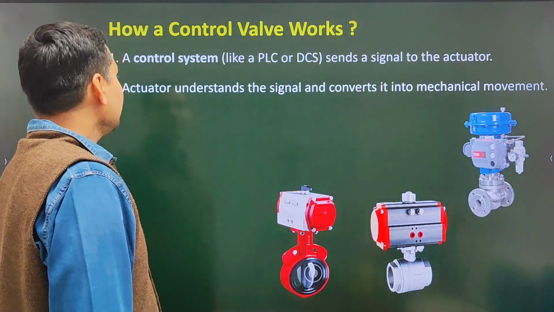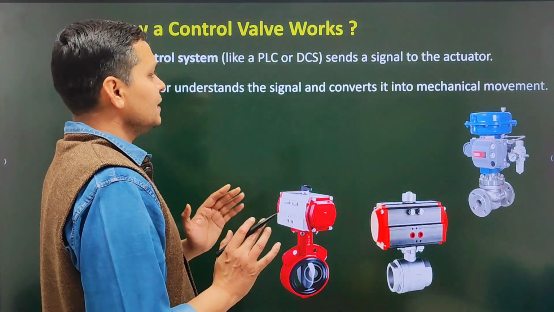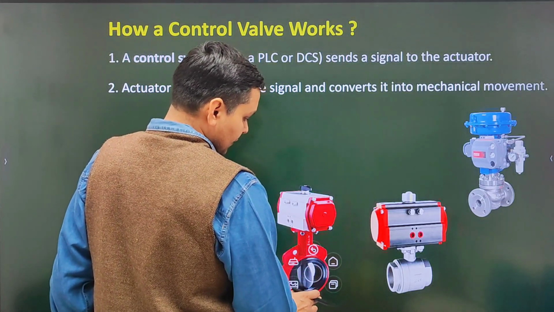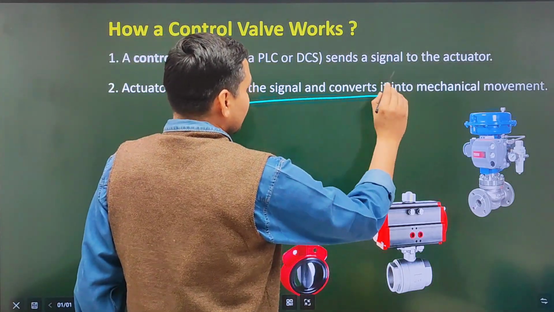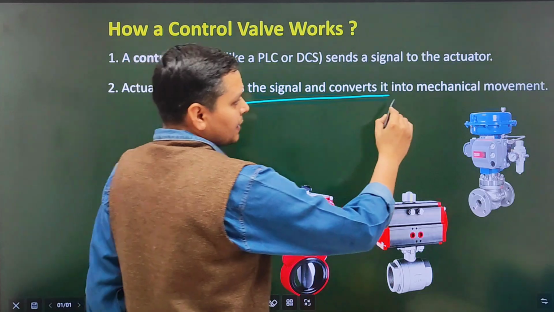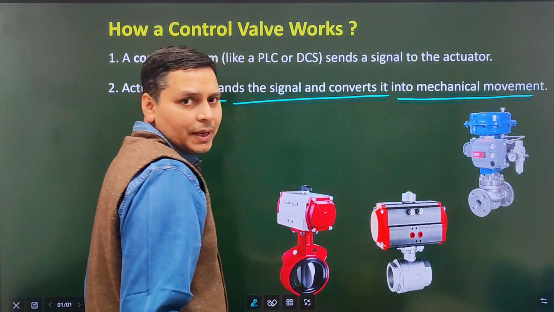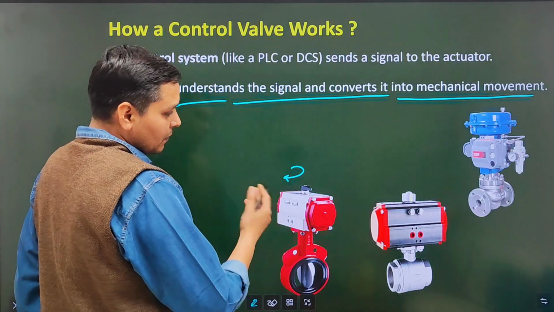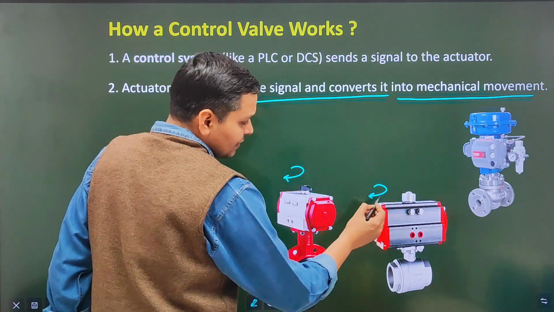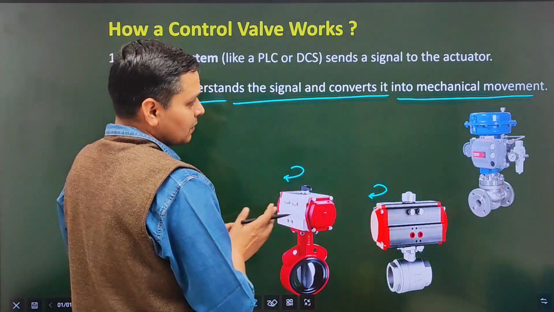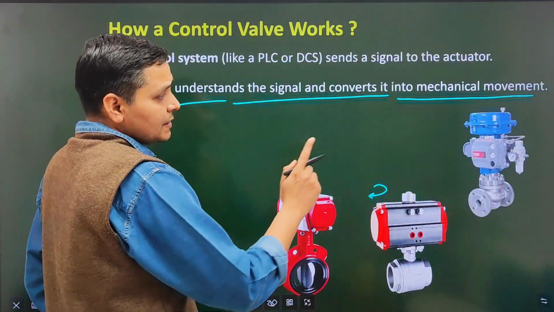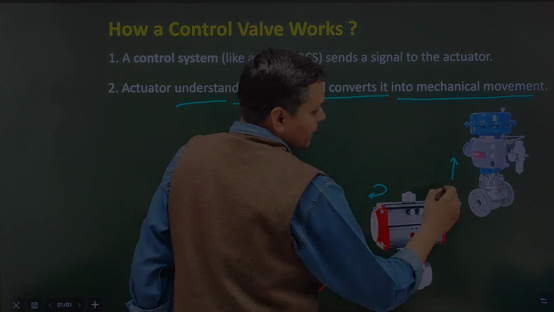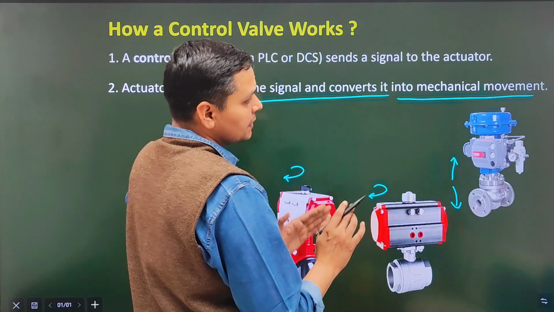Now the next step is that the actuator understands the signal and converts it into mechanical movement. It will understand the signal and convert it into mechanical movement. In this case, it will convert it into circular movement. In this case, it will also convert it into circular movement. And in this case, it will convert it into linear movement, in an upward direction or in a downward direction.